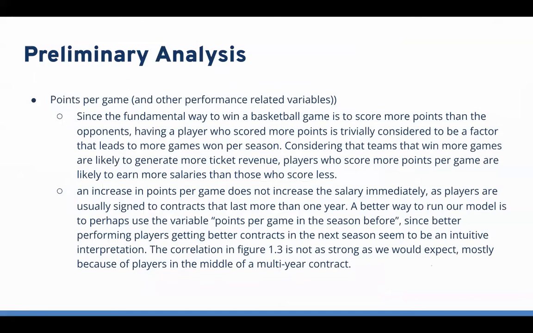And then we got our explanatory variable, which is the points per game. This variable is usually the first thing people look at when they try to determine the basketball player's ability. The NBA also acknowledged the importance of points per game by giving out the scoring champion award each season. Since the fundamental way to win a basketball game is to score more points than opponents, having a player who scored more points is